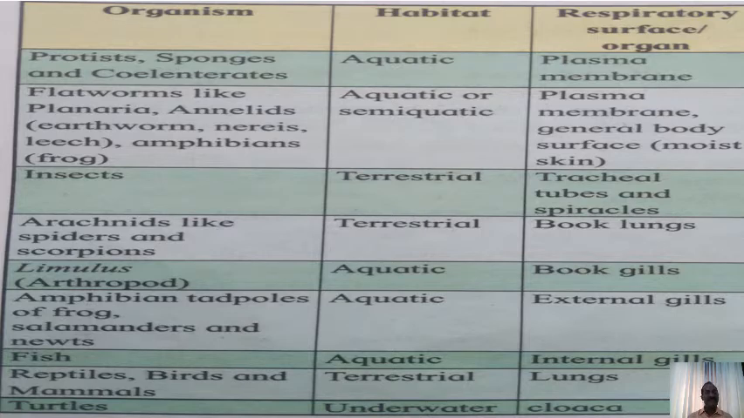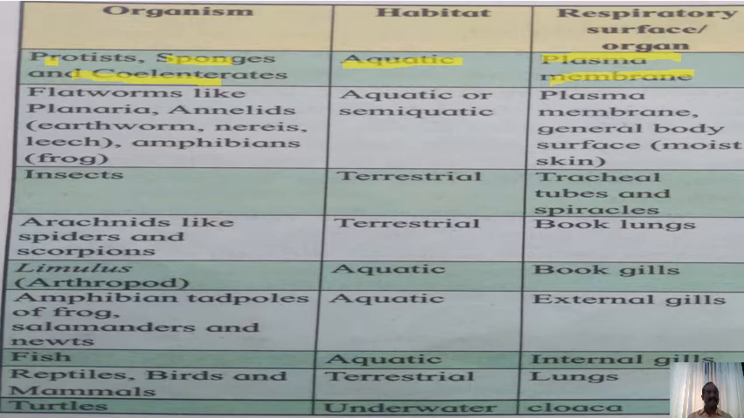Now this is the chart that represents different varieties of animals, their habitat and the respiratory surfaces or organs which are provided to them. The first group is the protists, sponges and the coelenterates. They are aquatic in habit, and for this aquatic nature they have the plasma membrane as the main respiratory surface.